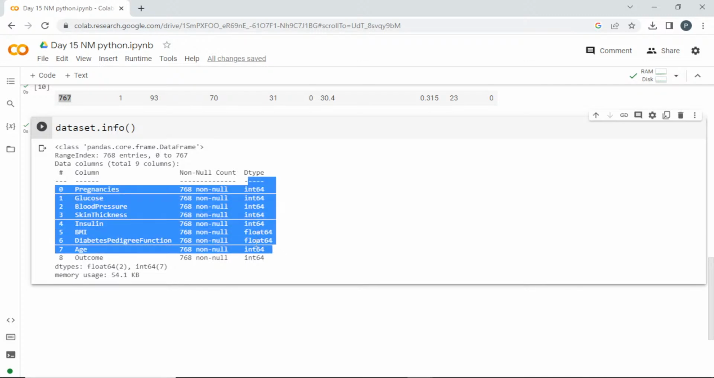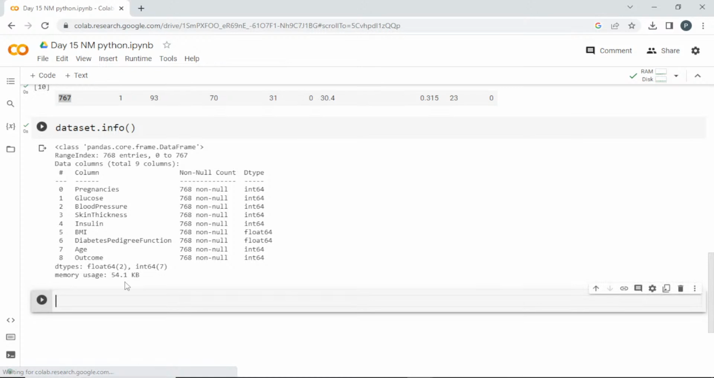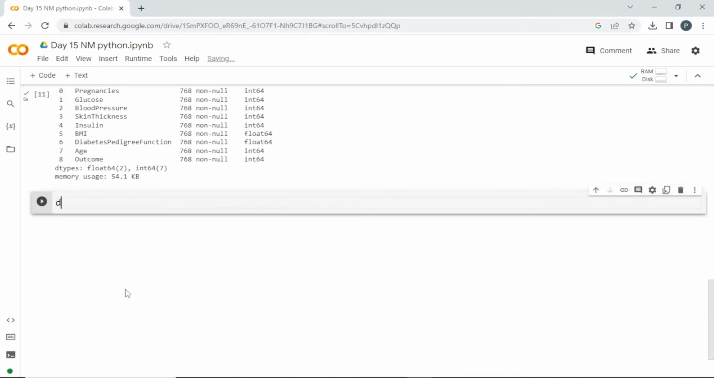And what are the data types present in each column, you can get it here. Okay, and their memory usage and so on. This is about the info. And if you want a statistical summary, you can go with dataset.describe. So this will give you a statistical summary.